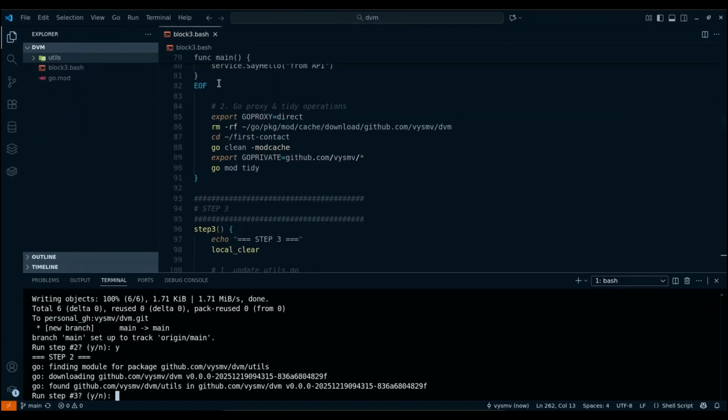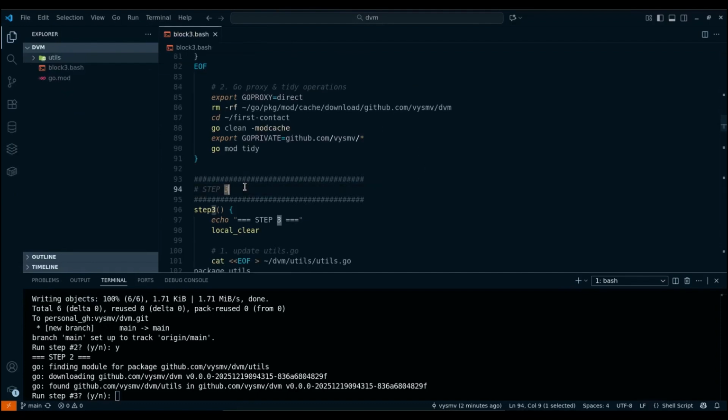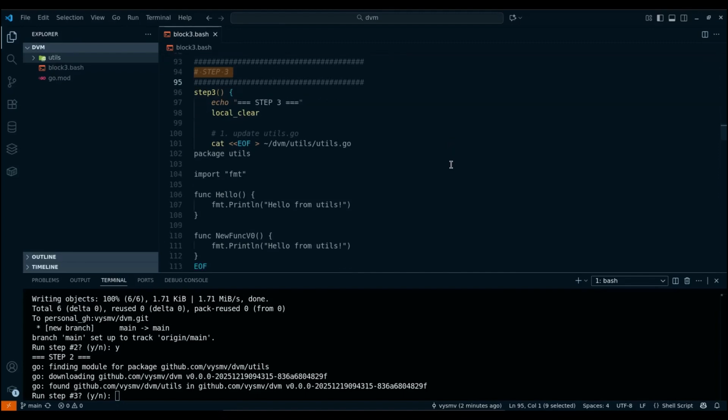Next, we move on to the third step, where we import the package when the module has versions from the 0 range. To do this, we will update the DVM module to version 0.1.12 and re-import the package from DVM into the first contact module. But first, before each new action, I will run the local clear function. When I first looked at the script, I said I would mention it later. Let's take a look at it.